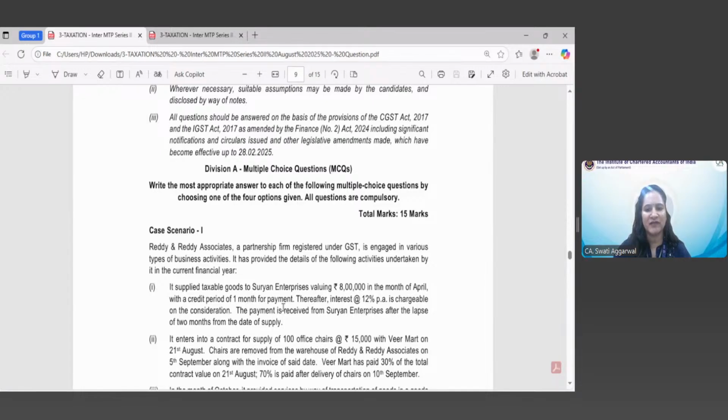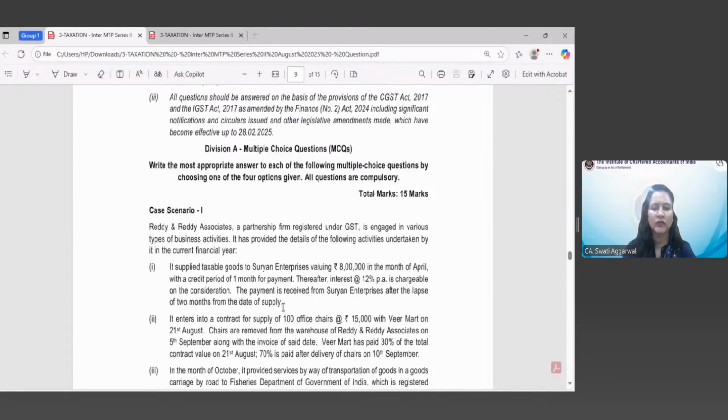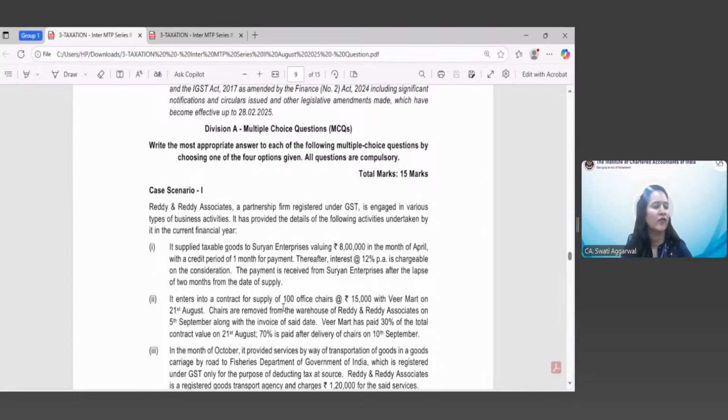Thereafter, interest at the rate of 12% per annum is chargeable on the consideration. The payment is received from Surya Enterprises after the lapse of 2 months from the date of supply. So what we should carefully note is that 1 month is the credit period which is allowed to us and payment has been received after the lapse of 2 months from the date of supply. Now let's come to the second point.